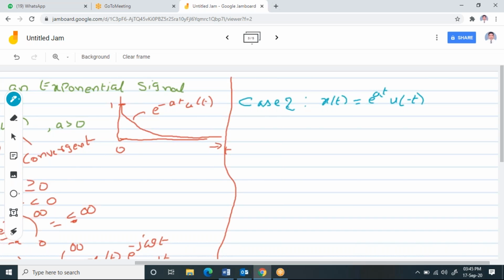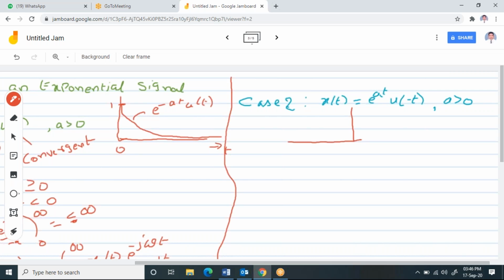Please try to understand, e power at u of minus t. And here again I'm going to consider the condition a greater than 0. Now if I ask you to plot the graph for this, the graph will look like this. Please try to understand. For all the graphs, I'm using red color for your understanding purpose.